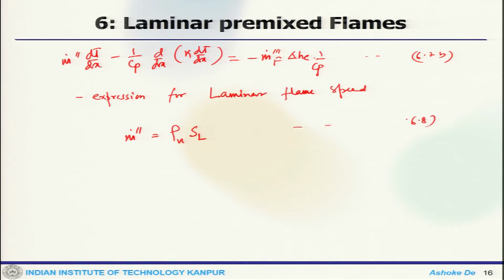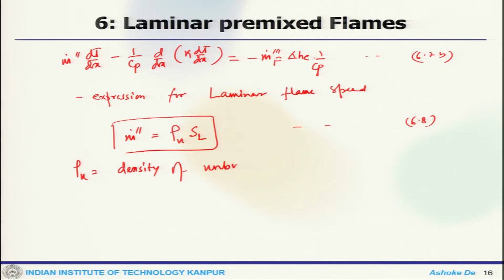This is a very interesting expression where rho_u stands for density of unburned mixture and S_L is your laminar flame speed.